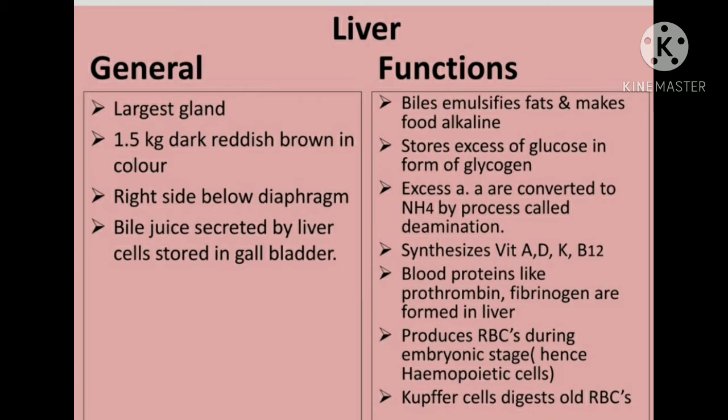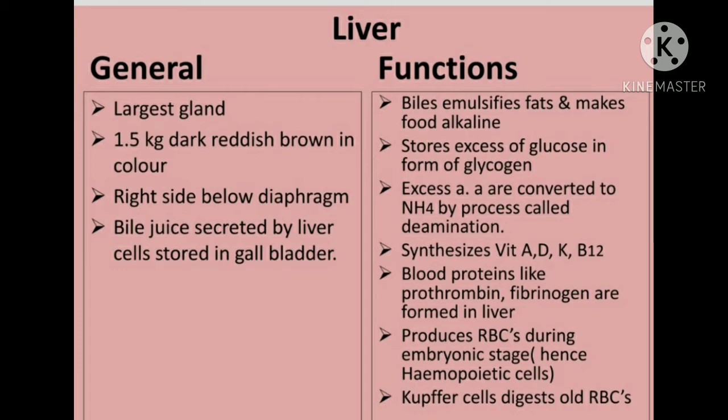The human liver is about 1.5 kg in weight and dark reddish brown in color.